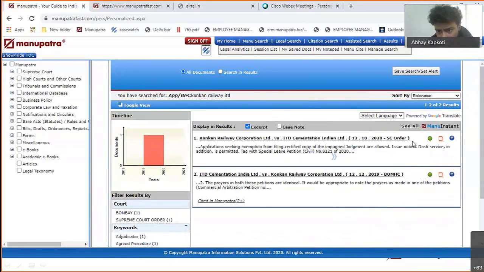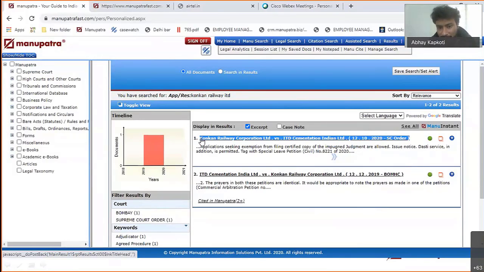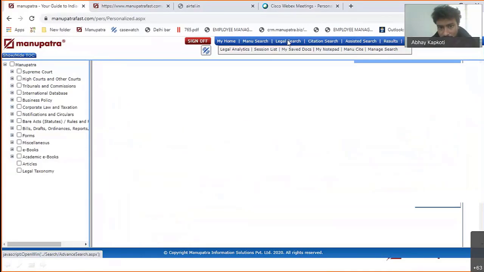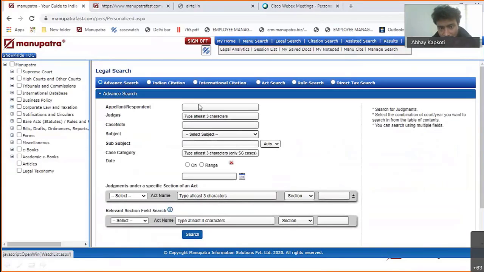The benefit of doing it from here is that it will only search in the title of the judgment. So that is only being searched when you are searching this particular appellant respondent tab. So whenever you are making this party name based search, use the legal search appellant respondent tab, you will get much more accurate results. Many of the people just go and write that in Manu search. Sometimes you get relevant results, sometimes not. But this will always fetch you good results.